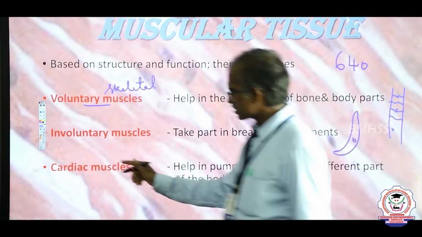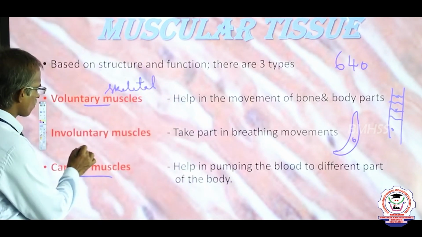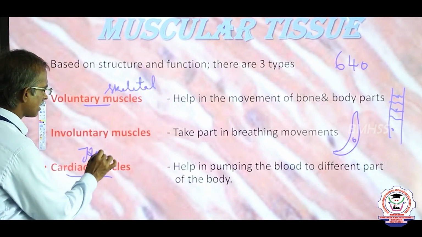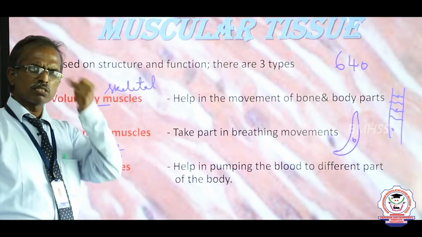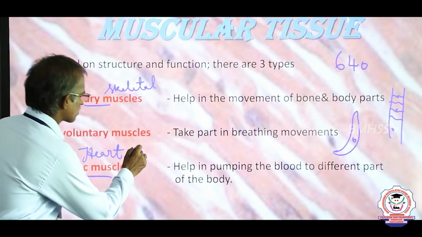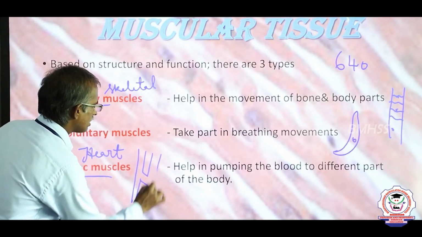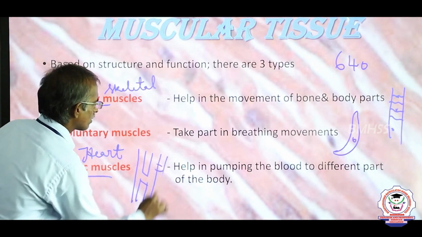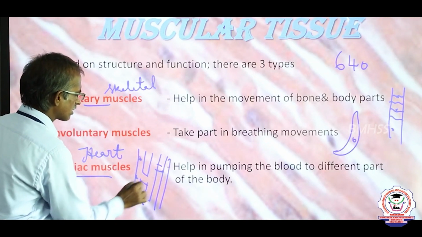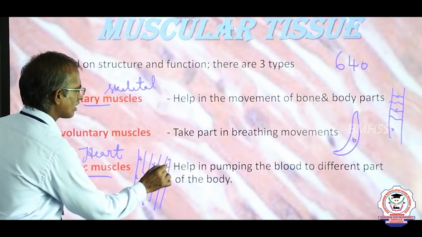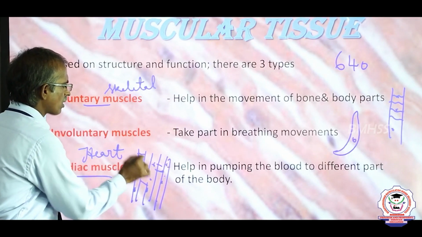Next we go for cardiac muscle. This muscle is found exclusively in the wall of the heart, the strongest muscle in our human body. It is long and cylindrical, much branched, obliquely joining. This is the structure of the muscle: long and cylindrical, with faint bands, very light and dark bands are seen.